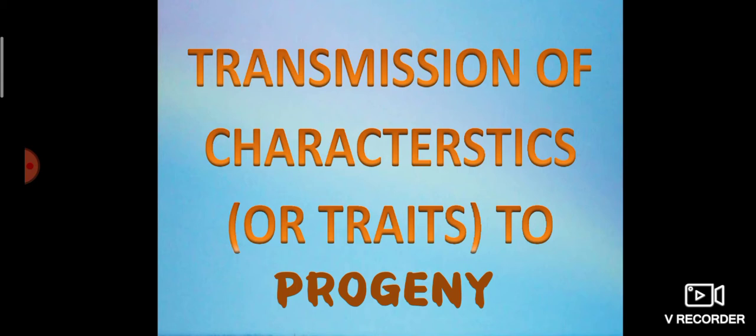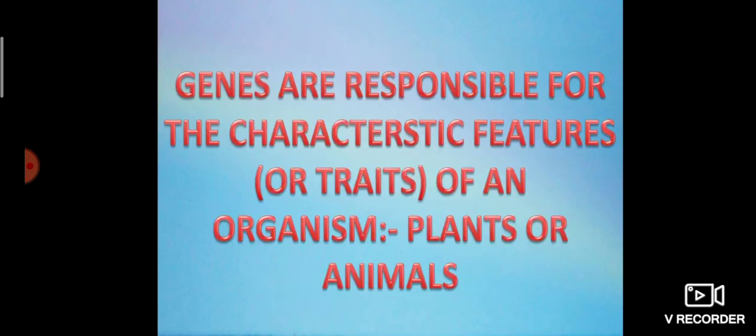Okay, so what is heredity? Heredity is the transmission of characteristics or traits from parents to the progeny. Then, what is the reason behind the transmission? Genes are responsible for the characteristics, features, or traits of an organism. So, genes are transferred from one generation to another. The organism may be plants or animals. Whether the organism is a plant or an animal, the character of an organism is determined by the genes.